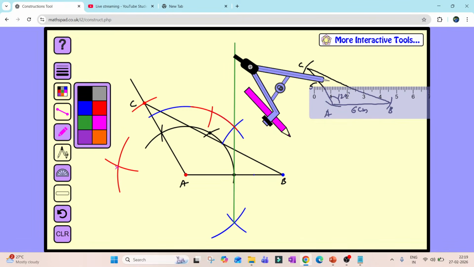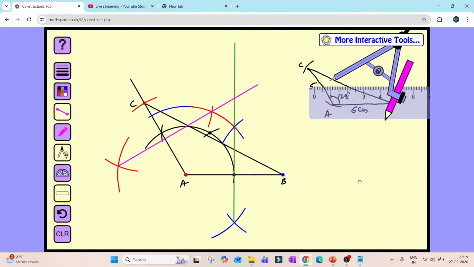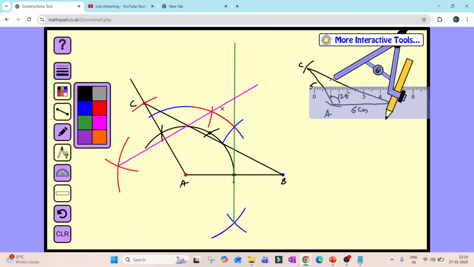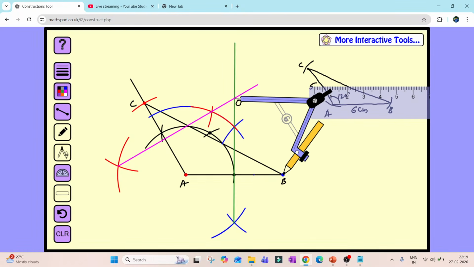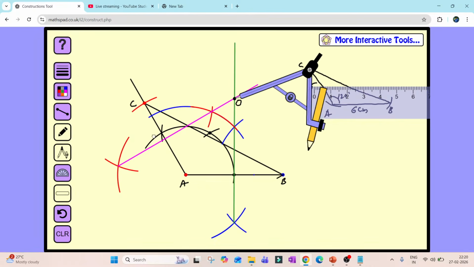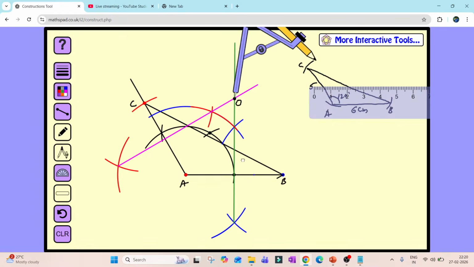Now I will draw a line connecting the perpendicular bisectors. So this is the line. If you observe, the point I am getting is nothing but the point of intersection of the perpendicular bisectors. This is O. Now I'll keep the sharp edge of the compass at O, then I will check whether the compass touches all three vertices of the triangle or not.